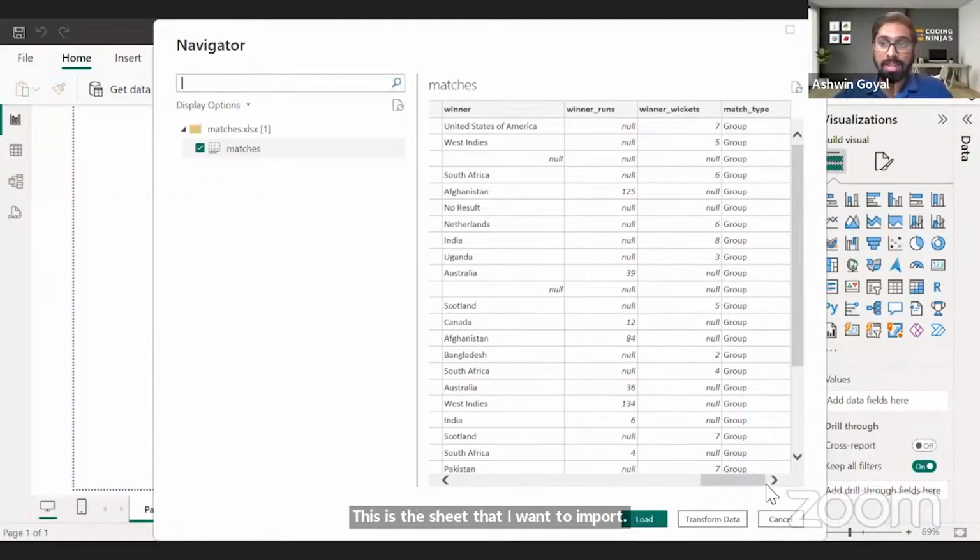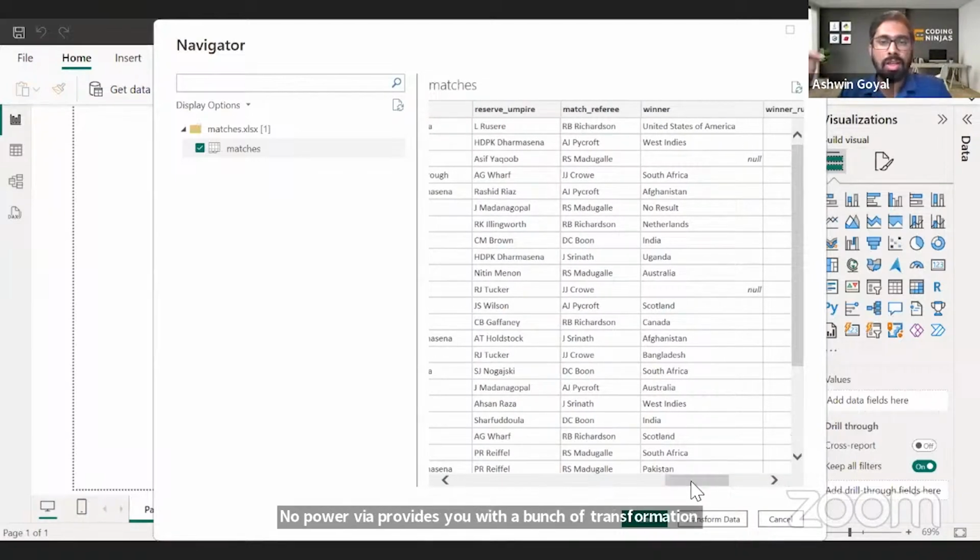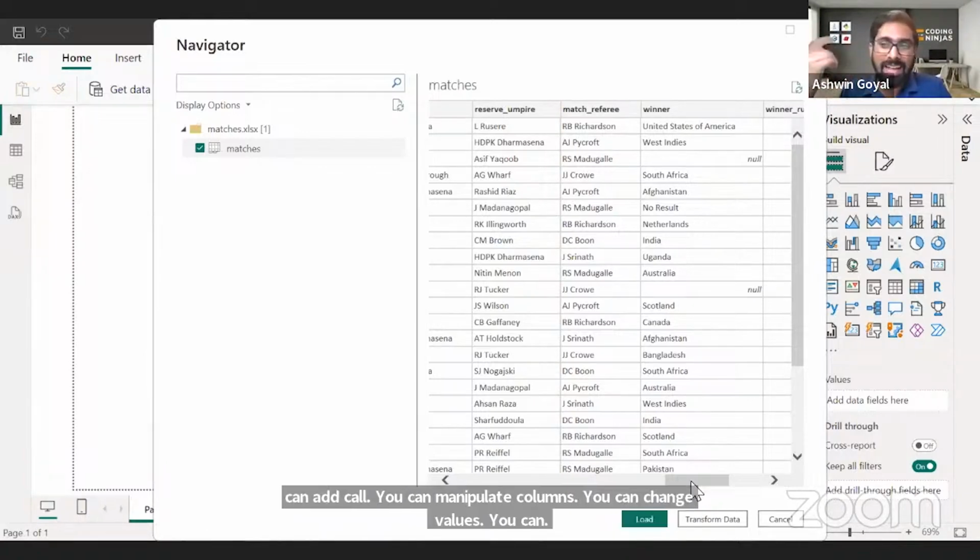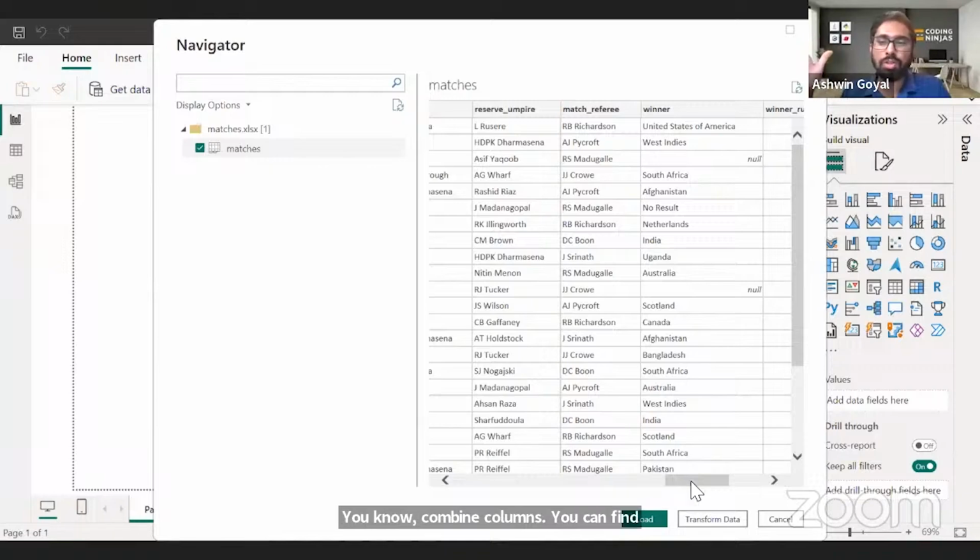Now, Excel is a data source for me. I am importing something from Excel into Power BI, right? That's what I'm doing here. Now, Power BI provides you with a bunch of transformation options also. Like you can transform data, you can add columns, you can handle duplicates, you can handle errors, you can handle blanks, for example. You can add column, you can manipulate columns, you can change values, you can combine columns, you can find aggregate marks from individual marks, bunch of things you can do in transform data. So Power BI also helps you with cleaning and manipulation of data.